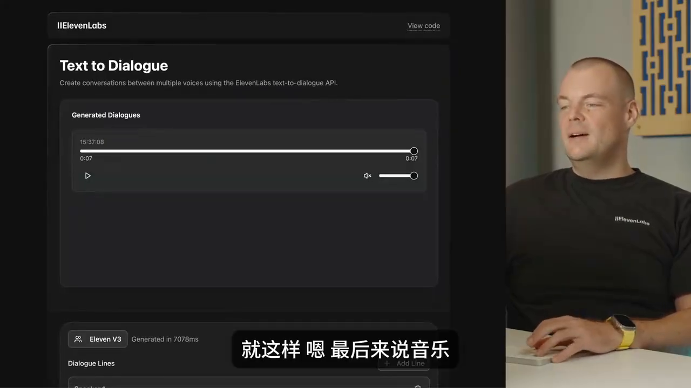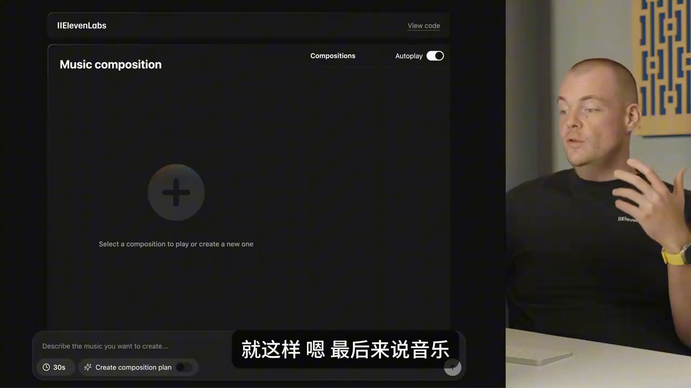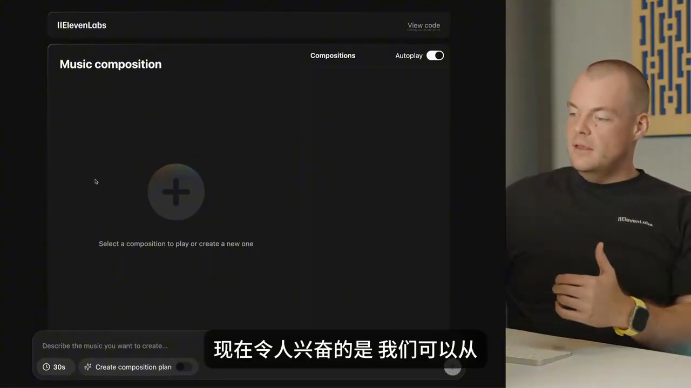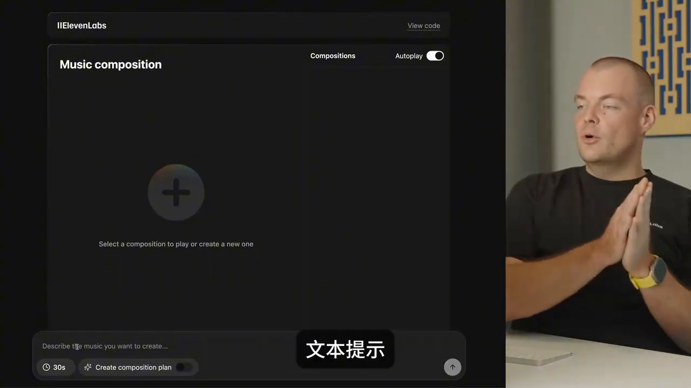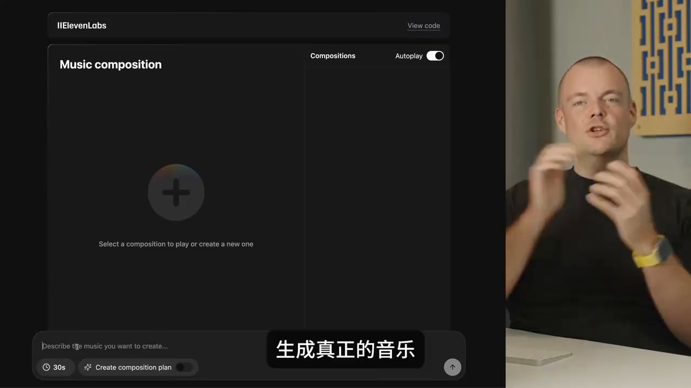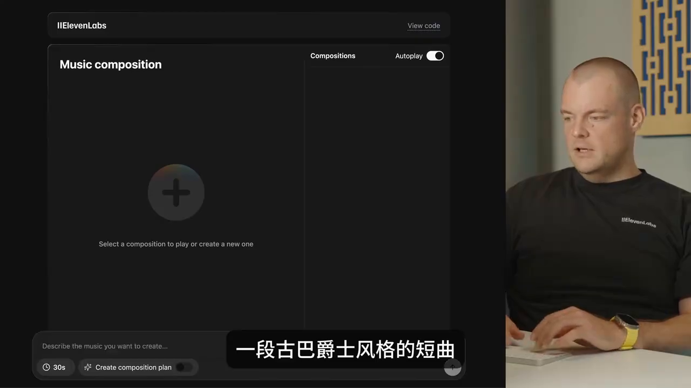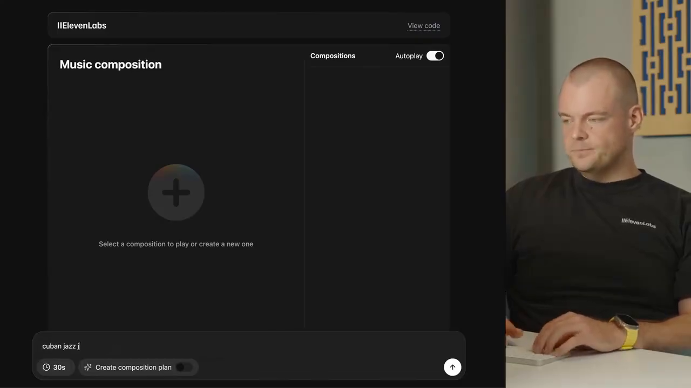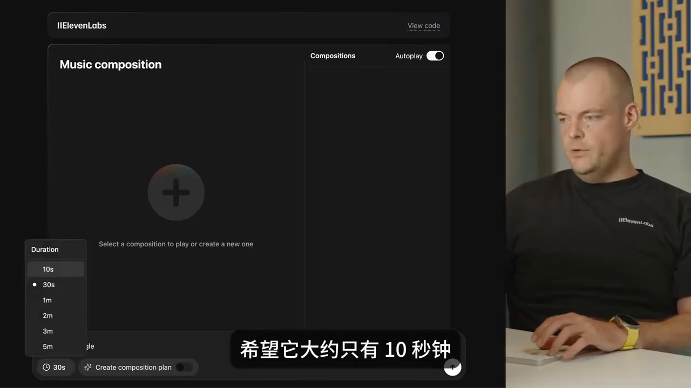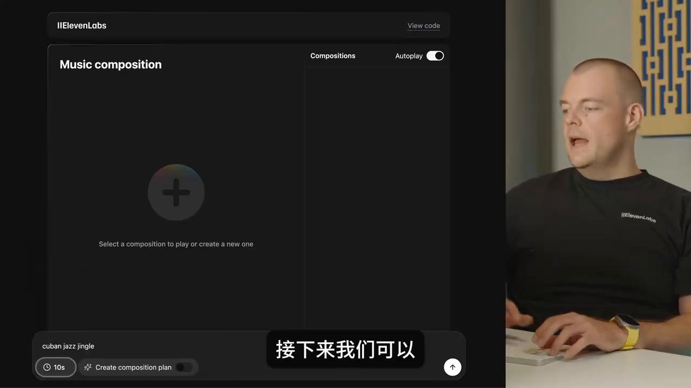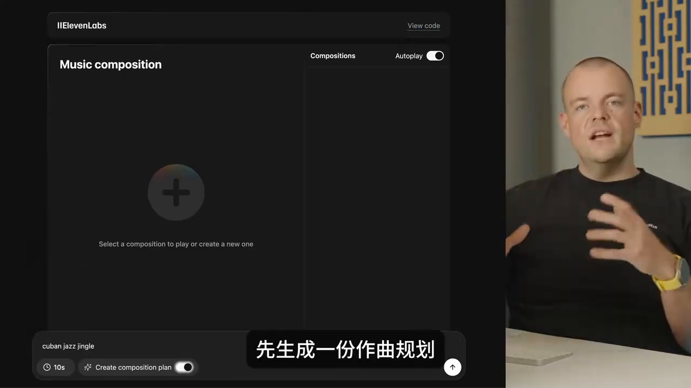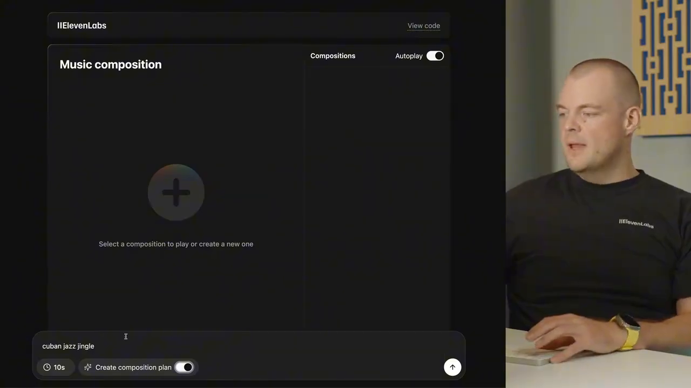There we go. And then lastly, music. Now, the exciting thing is that we can go from text prompt to actual music. So for example, if we want to do, say, a Cuban jazz jingle, we want that to be just kind of 10 seconds. And now what we can do is we can first generate a composition plan.